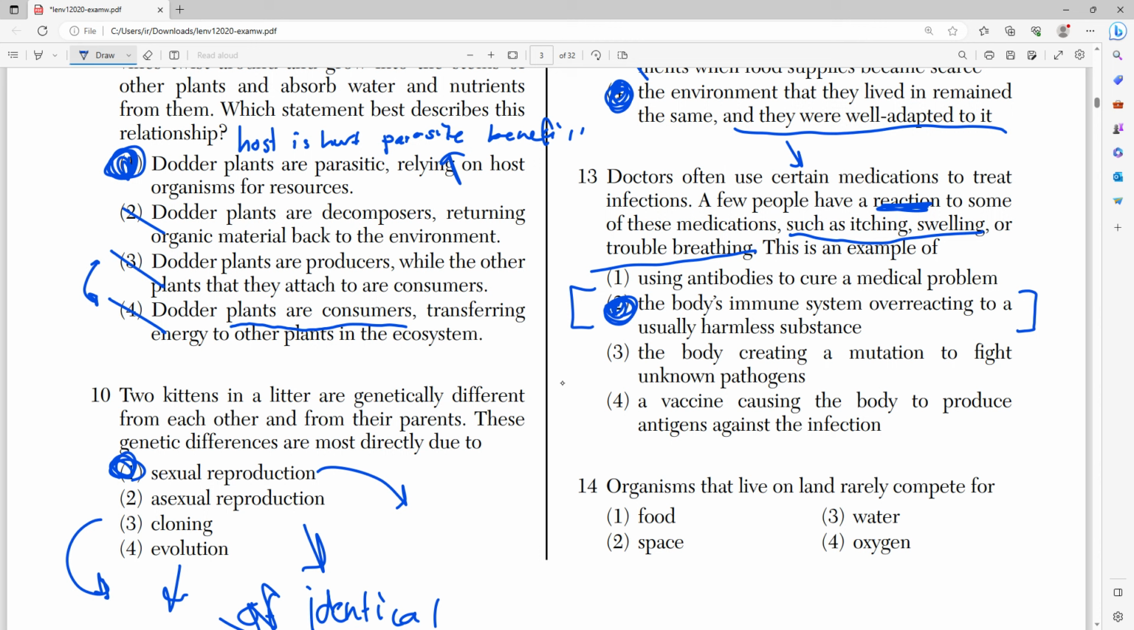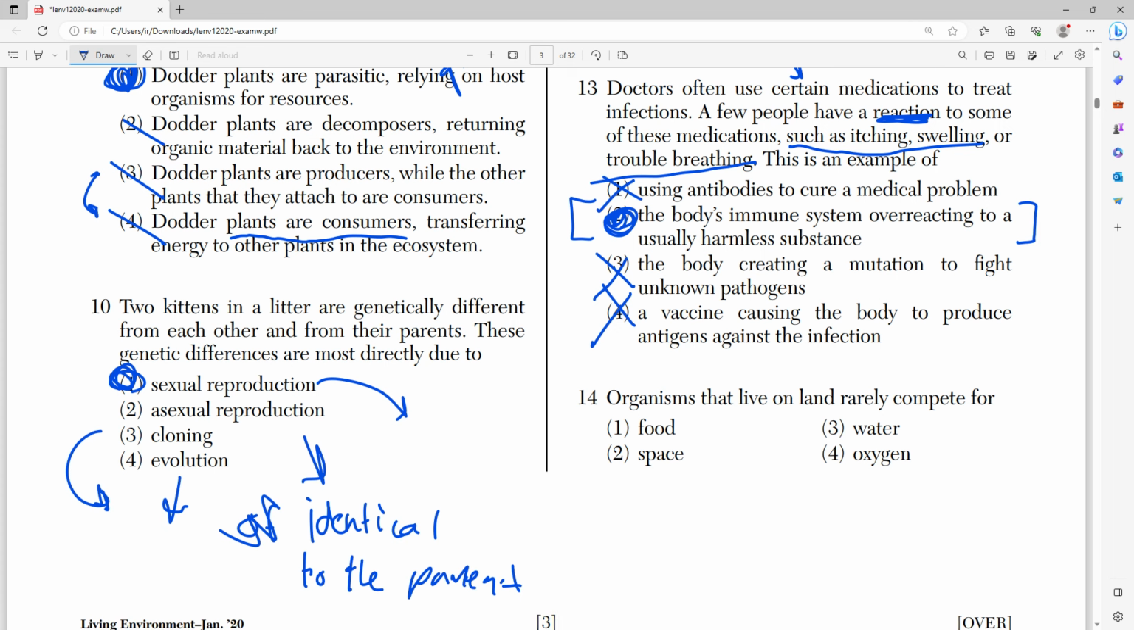The body's creating a mutation? The body never creates a mutation willingly. A vaccine causing the body to produce antigens against infection? A vaccine will not cause you to have itching, swelling, or trouble breathing, right? And using antibodies to cure a medical problem doesn't make sense, right?